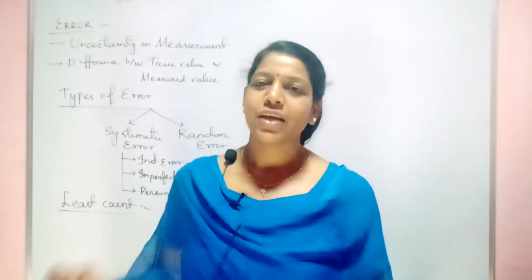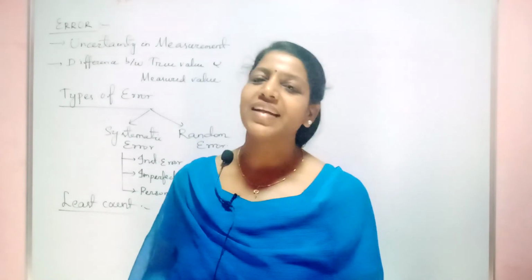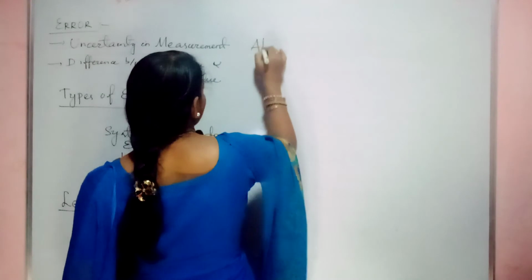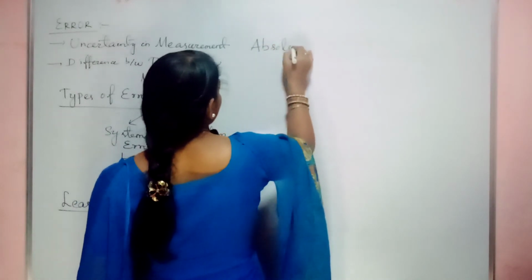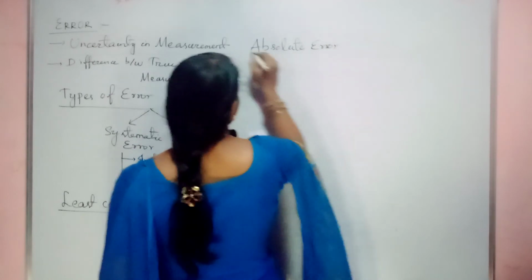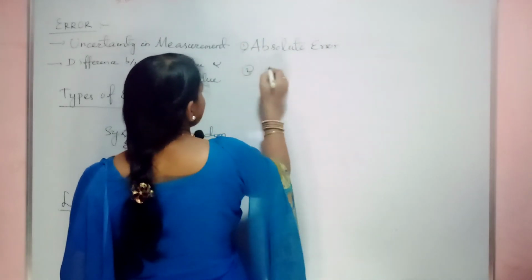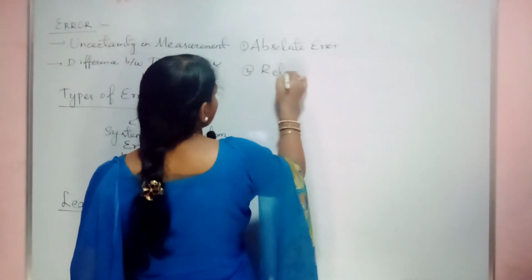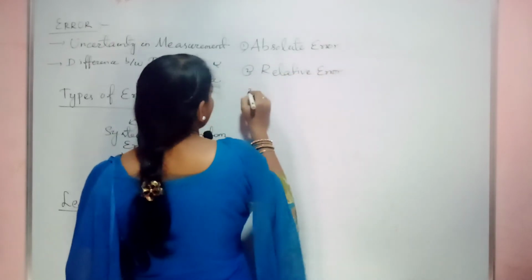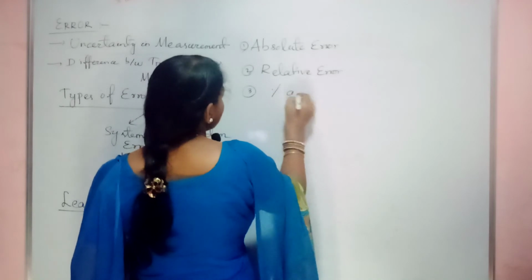So hence we'll study the remaining three types of error. What are those errors? Absolute error, then next is relative error, third one is percentage error.